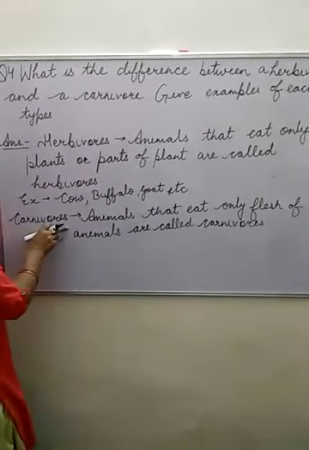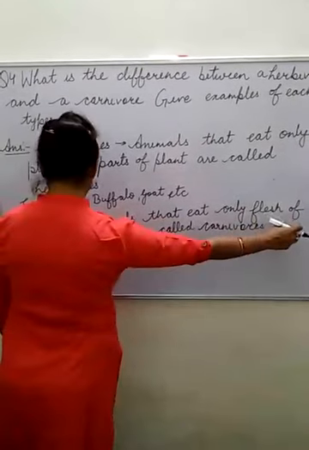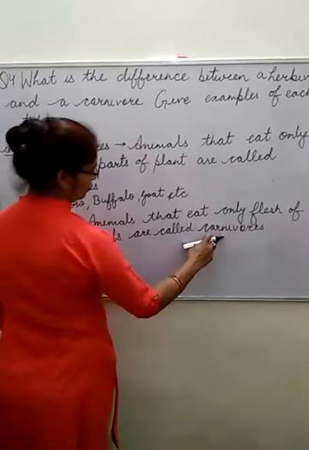What are carnivores? Animals that eat only flesh of other animals are called carnivores.